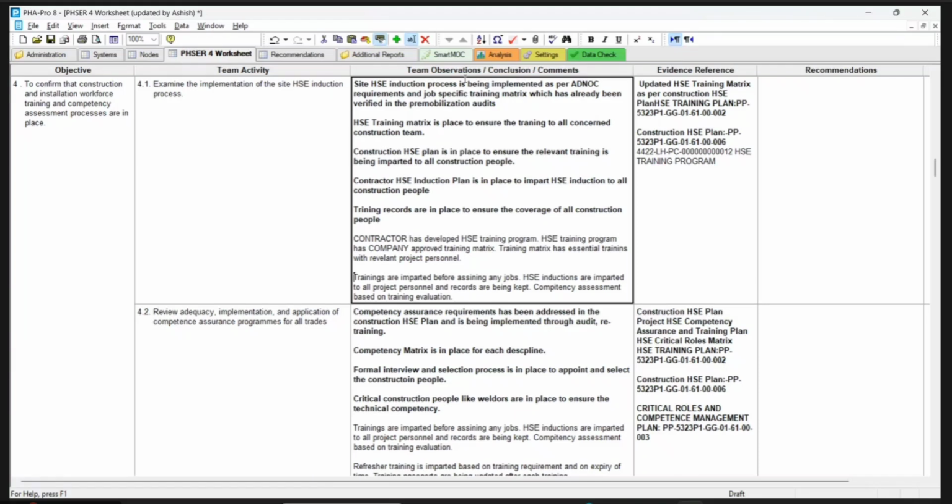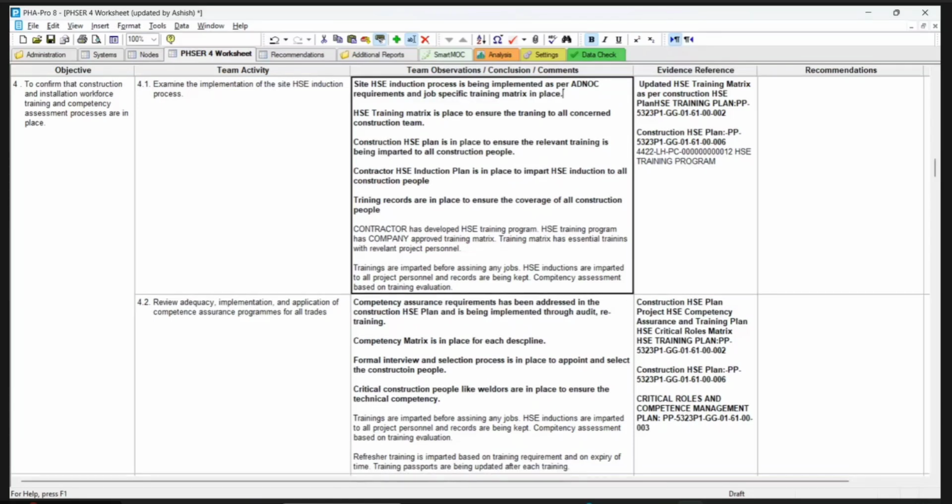So what is the sentence we can get in the manner? Yeah. Right. So site HSE induction training process is there, but ADNOC is managing, right? ADNOC is managing. Site HSE induction process is being implemented as per the ADNOC system. That is correct. Job specific training matrix is in place. And HSE matrix is there in the construction HSE plan.